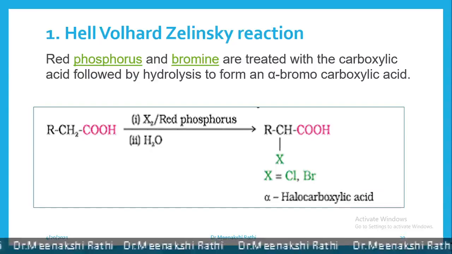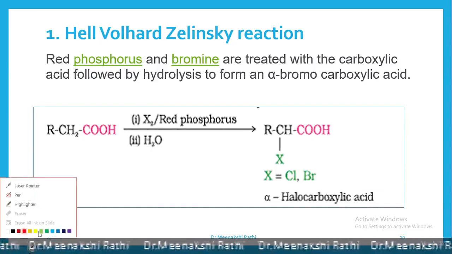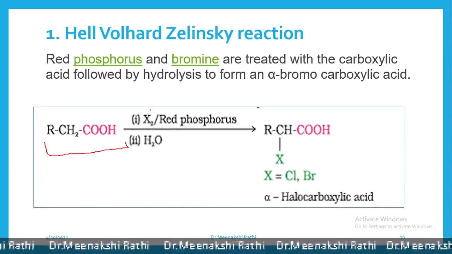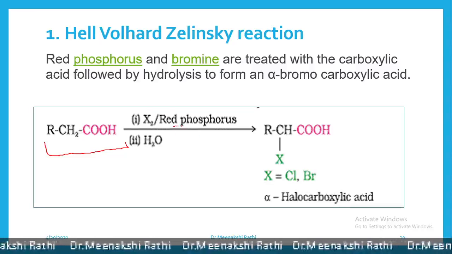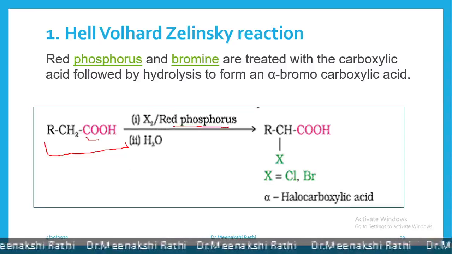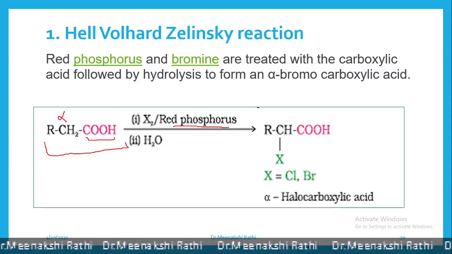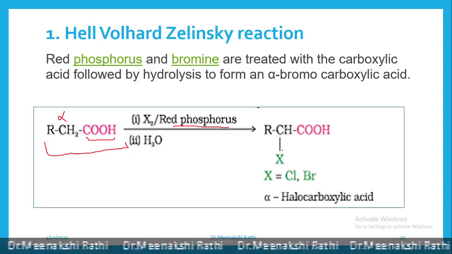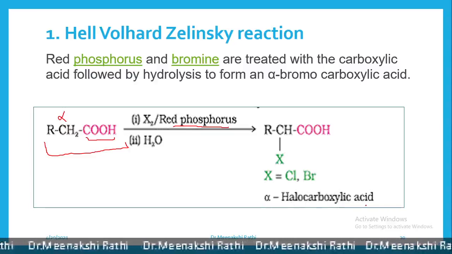Here, RCH2COOH, when this carboxylic acid is reacted with any halogen, mostly chlorine or bromine, in the presence of a small amount of red phosphorus, then this is the carboxylic group and this carbon is known as the alpha carbon. Here the hydrogen atom from the alpha carbon gets replaced by halogen and we get an alpha-halocarboxylic acid.